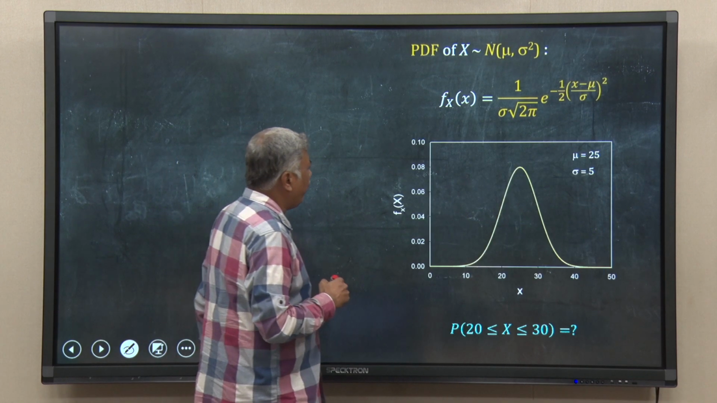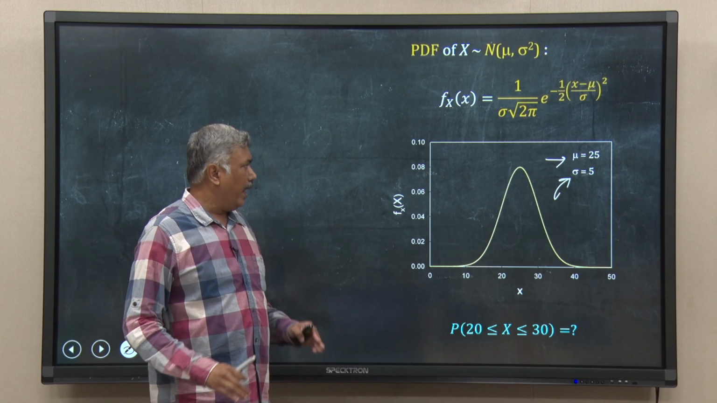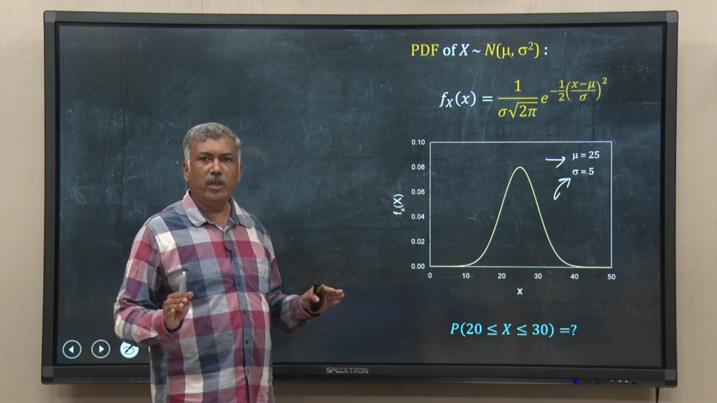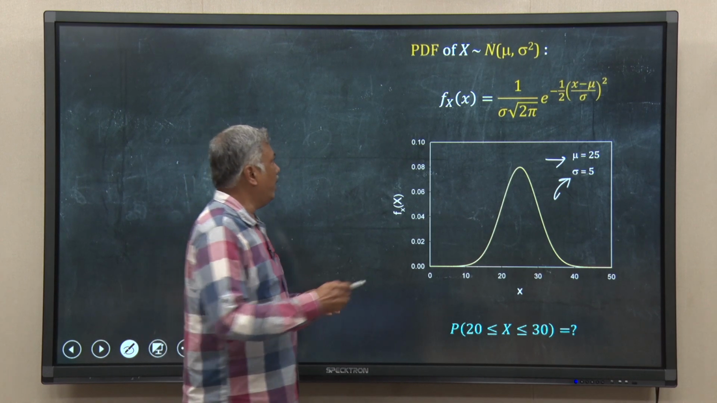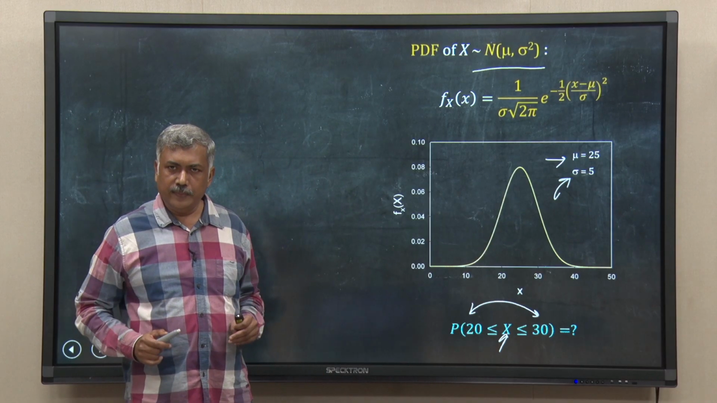So, suppose this is my plot, the plot I have shown here. For this, mu, the mean, is 25 and sigma, the standard deviation, is 5, right, and this is given to you, and we have told you that this x is following a normal distribution, right. That means this PDF is the normal distribution. Now, I have to calculate the probability that x lies between 20 and 30. How should I do that?